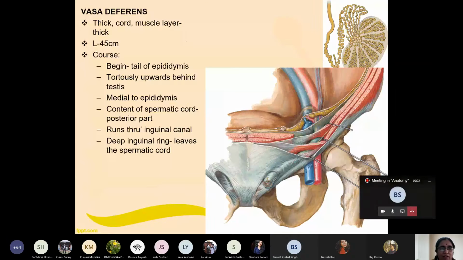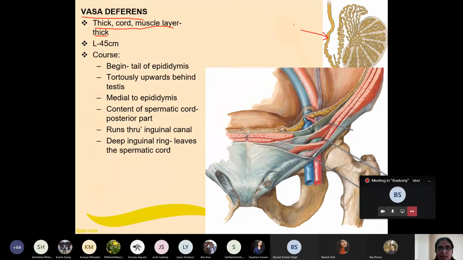Very good. Now let us go to the vas deferens. Here you can see this is the vas deferens, also known as ductus deferens. The vas deferens is a thick muscular cord, with a thick muscular layer. And what is the length here?